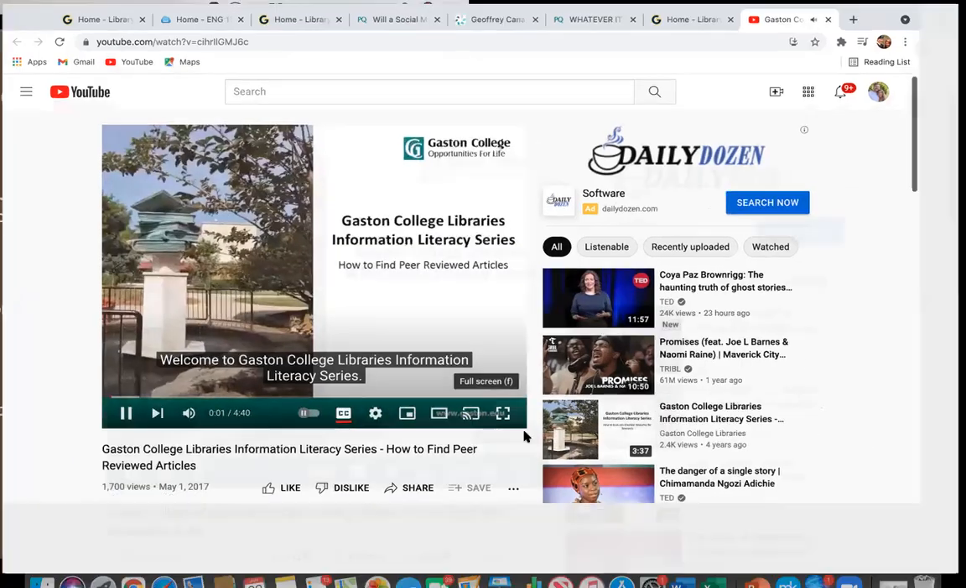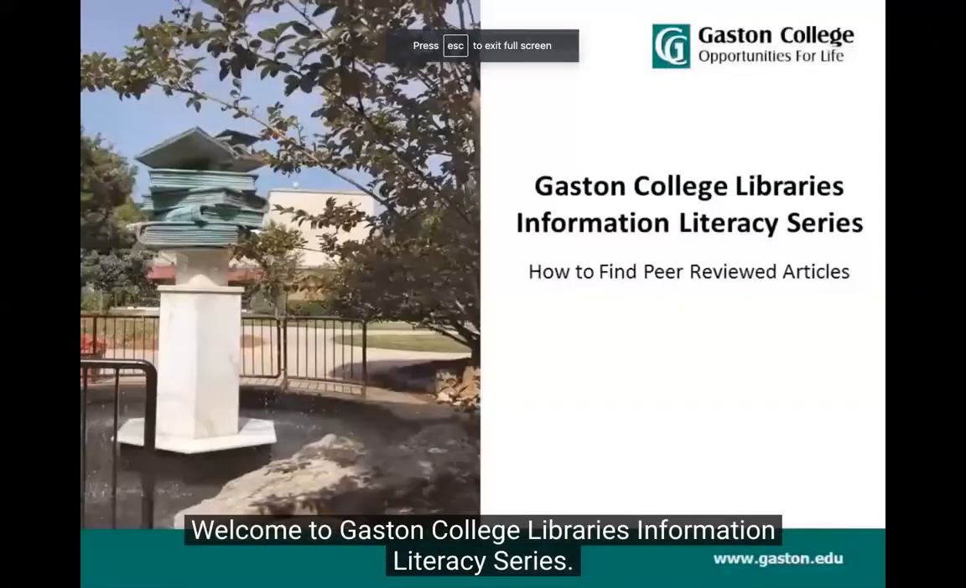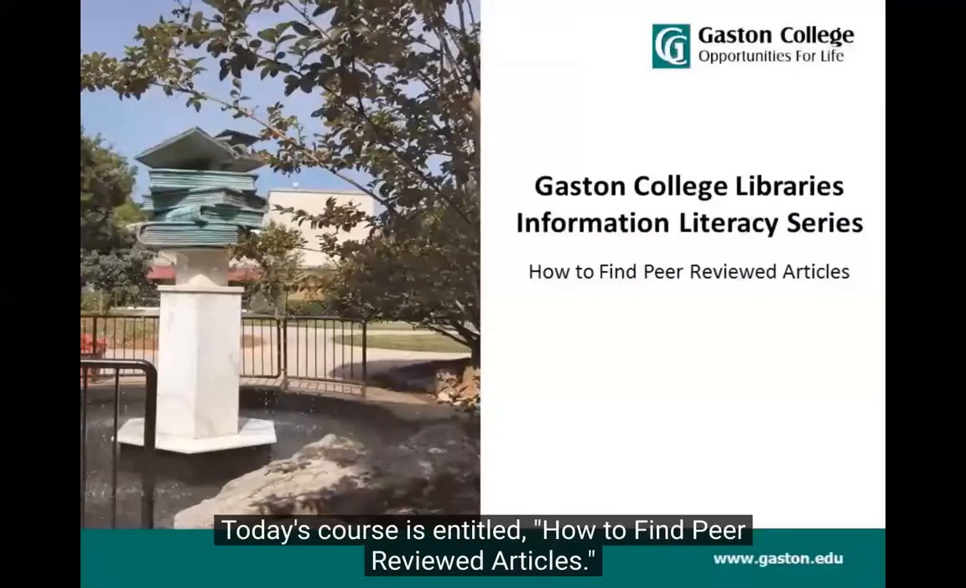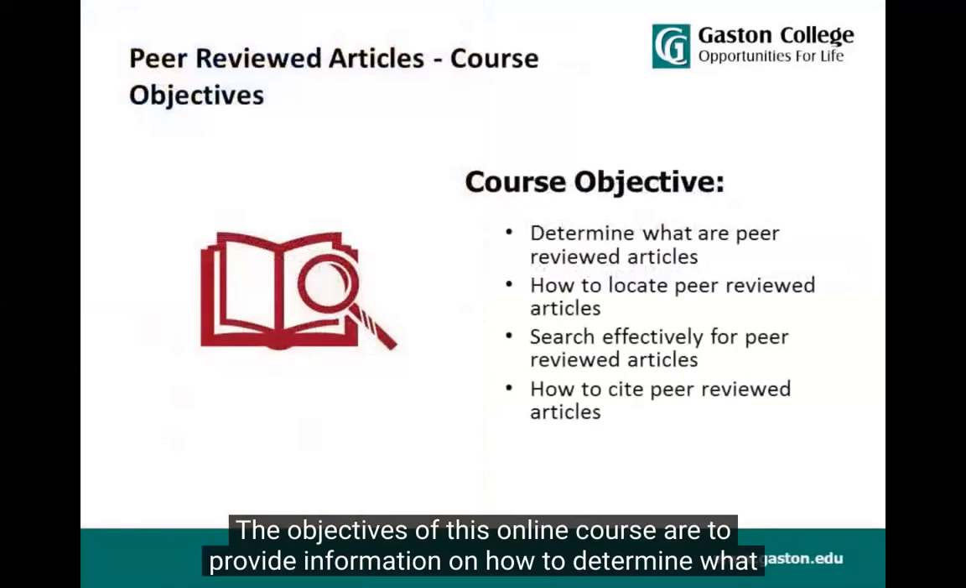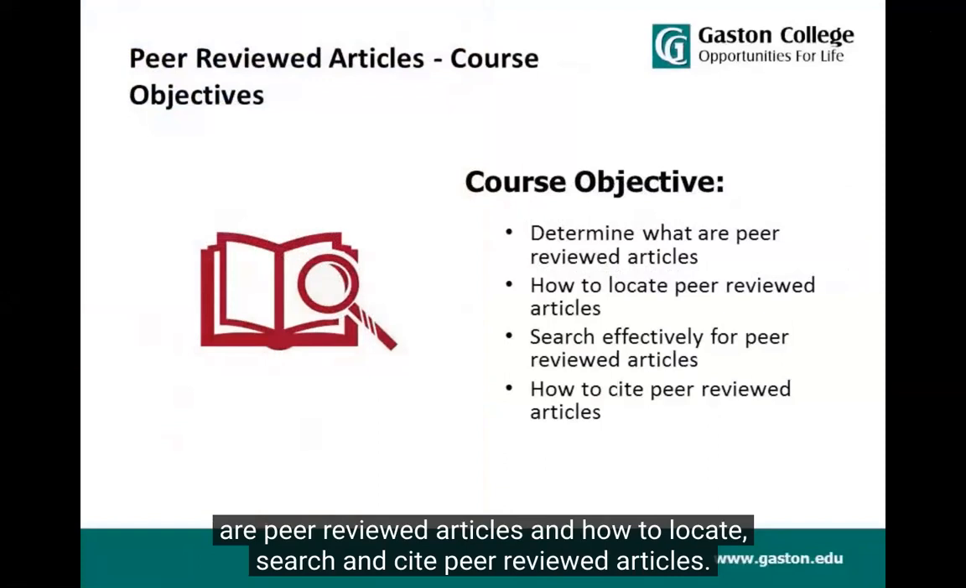Welcome to Gaston College Library's Information Literacy Series. Today's course is entitled, How to Find Peer-Reviewed Articles. The objectives of this online course are to provide information on how to determine what are peer-reviewed articles and how to locate, search, and cite peer-reviewed articles.